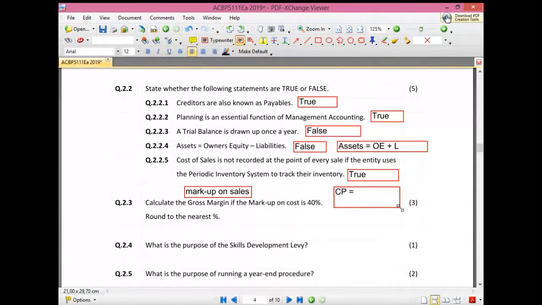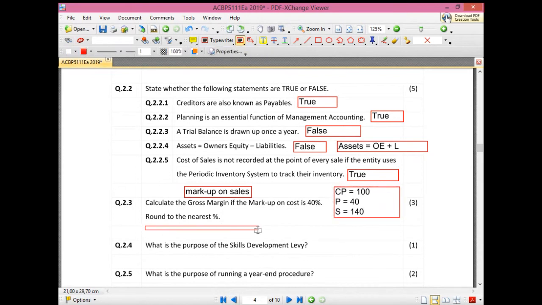So we would have said, okay, the cost is 100, the profit would have been 40, and the sales amount would have been 140. The markup on sales is generally your profit over your sales percentage. So taking this information to convert it to a gross profit margin, we know the profit is 40, but I have to put it over the sales amount.